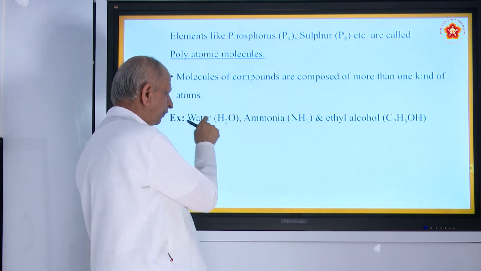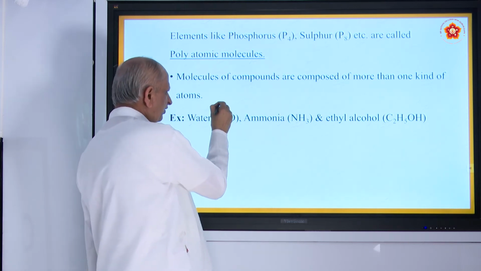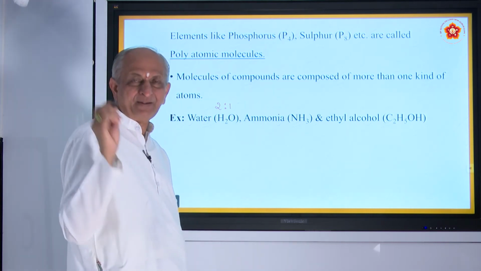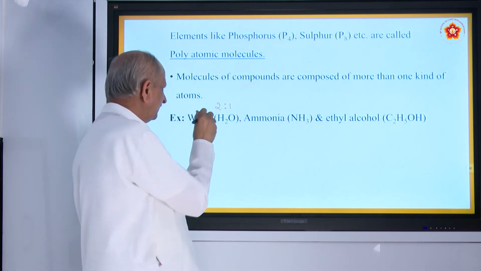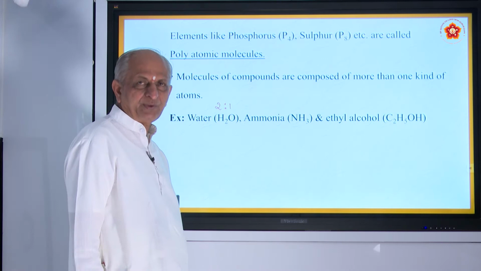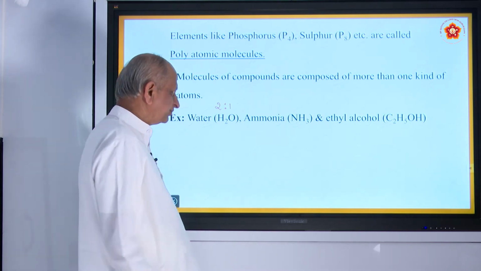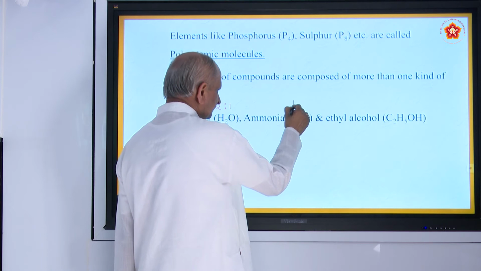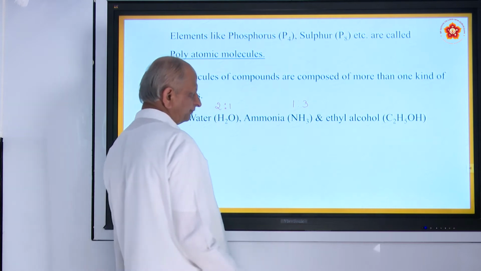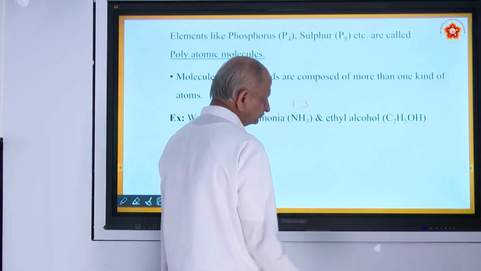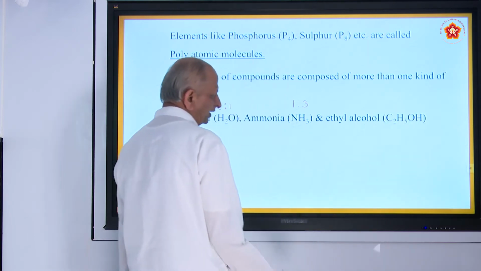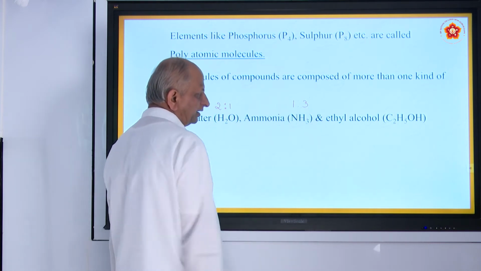For example, H2O, water, the ratio of hydrogen to oxygen is 2:1. Wherever you take any sample of water, it invariably contains hydrogen and oxygen in a ratio of 2:1. That is what is called constant proportion, law of constant proportion. Similarly, ammonia, the two elements are nitrogen and hydrogen. The ratio is 1:3. Ethyl alcohol, here C2H5OH, that is an organic compound.